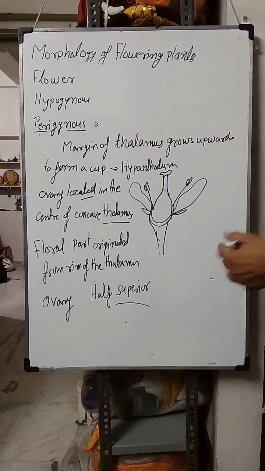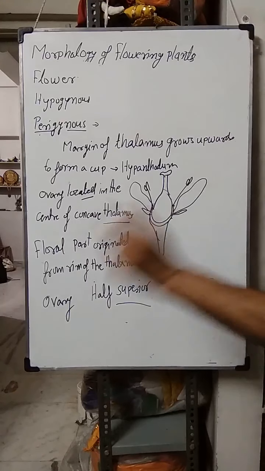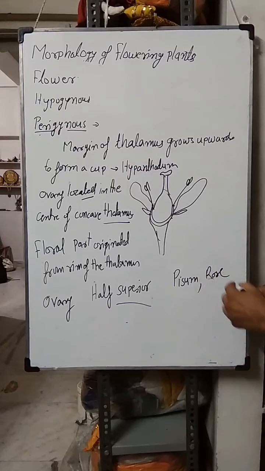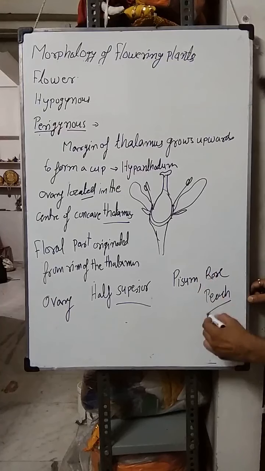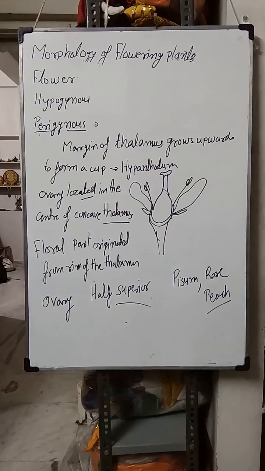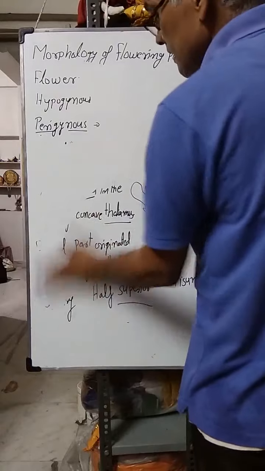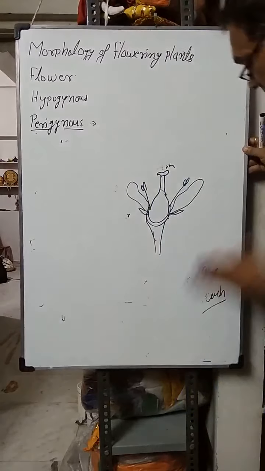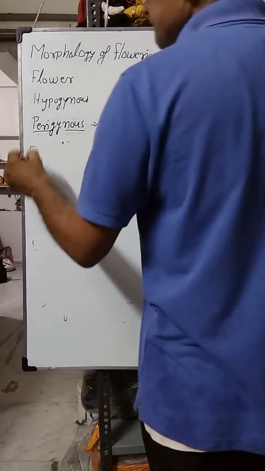And examples: Pisum, that is the pea plant, Pisum, rose and peach. These are examples of perigynous flowers. And another type of flower is epigynous. The third type of flower is known as epigynous.